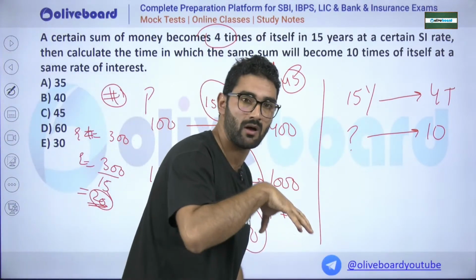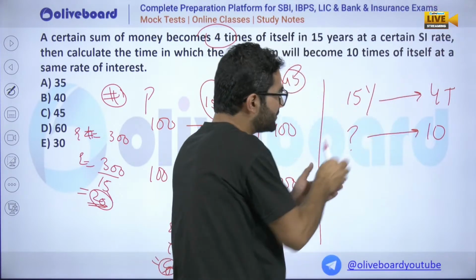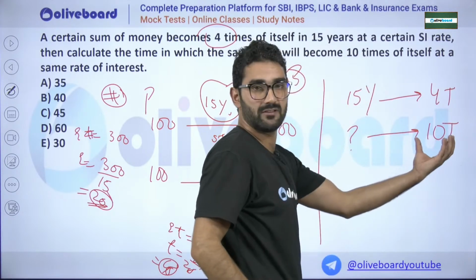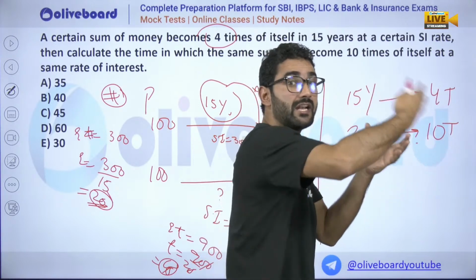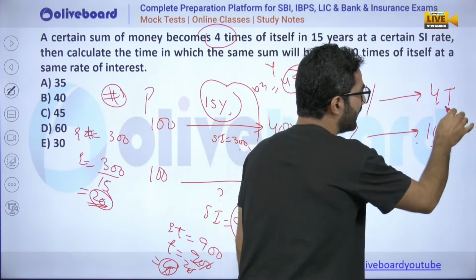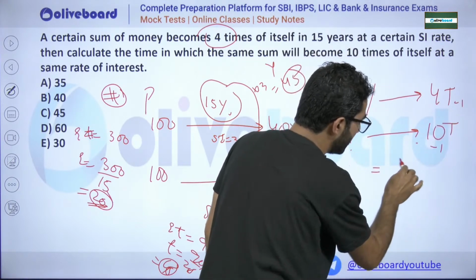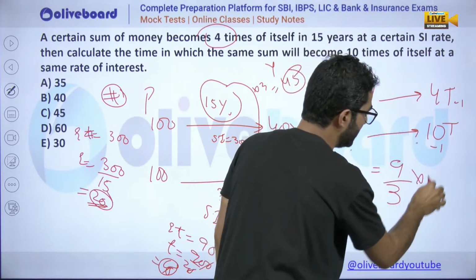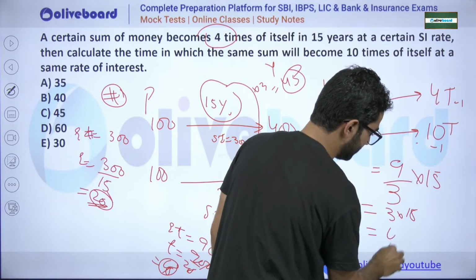If any amount takes 15 years to become 4 times, how much time will it take to become 10 times? It is nothing. Just focus on what we are calculating, 10 times. So minus 1. 4 times minus 1, then divide. 10 minus 1 will be 9. 4 minus 1 will be 3. Multiply with 15. So it is nothing but 9 upon 3 into 15, that is 45.